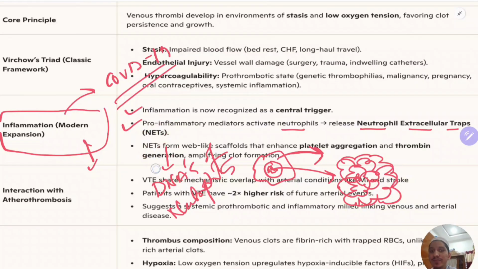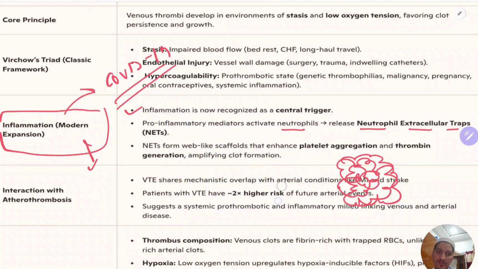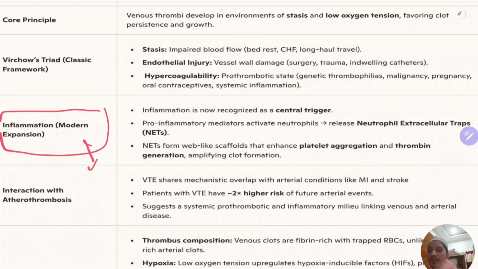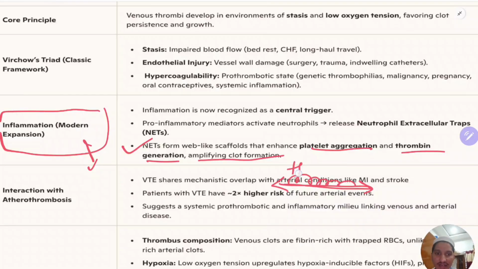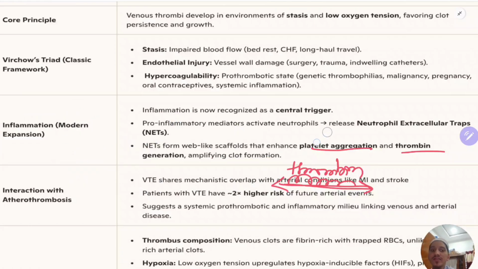These nets play a role in the formation of clot. So that's why inflammation plays an important role in formation of clot. Nets form web-like scaffolds that enhance platelet aggregation and thrombin generation, amplifying clot formation. So they will act as a scaffold. Upon this scaffold, platelets will aggregate and thrombin will get activated, thus favoring the formation of clot. So this is a modern concept, that inflammation causes thrombus formation.